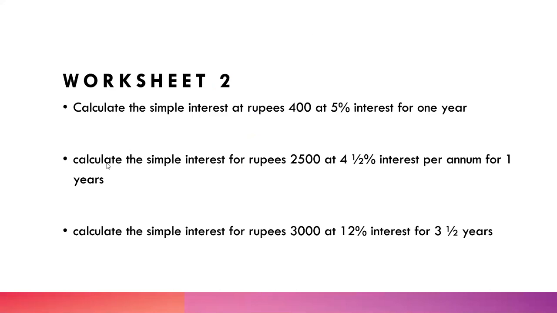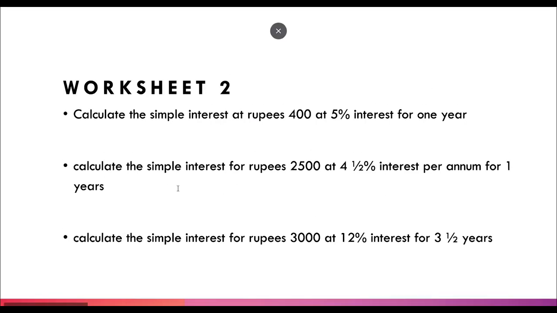Now the next question is: calculate the simple interest for rupees 2,500 at 4.5% interest per annum for 1 year. Now for this question, I am not giving you any time. If you are watching the recorded session, you can pause the video. Great. So what is the answer for this second part? P is 2,500.